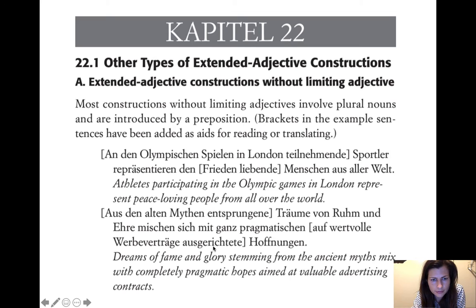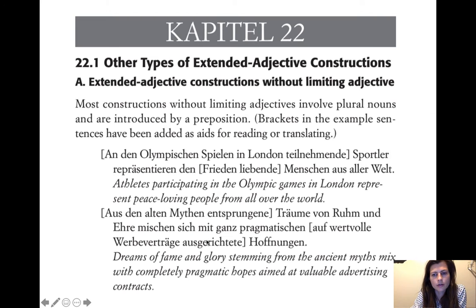Auf wertvolle Werbeverträge ausgerichtete. So aimed at valuable advertising contracts. So ausgerichtet, aimed, and then auf, at, and then wertvolle, valuable, and then Werbeverträge, advertising contracts.